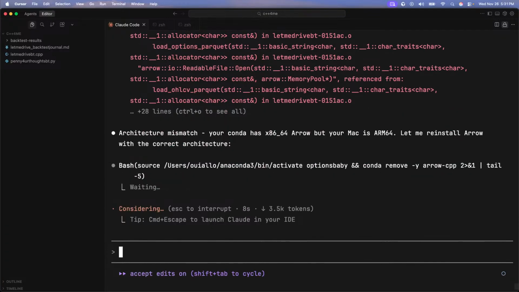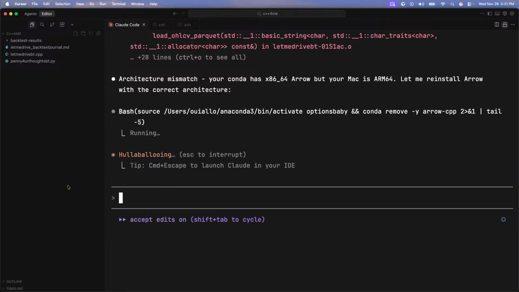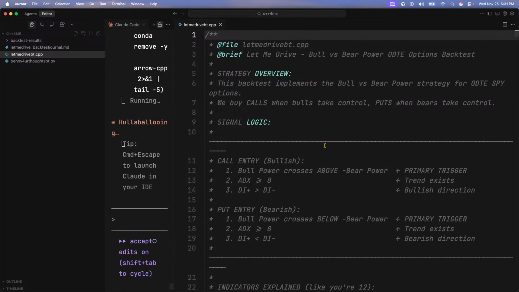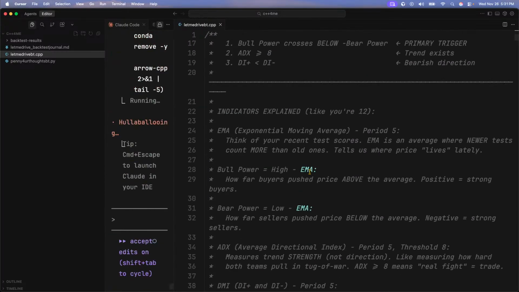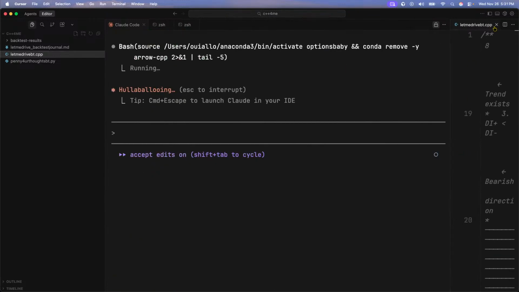How does your backend process and reduce the noise? That's where the indicators come into play. The indicators allow us to confirm the move, right? Hold on, this is spazzing. What are you doing? Oh, it's running the backtest. Hold on, y'all.